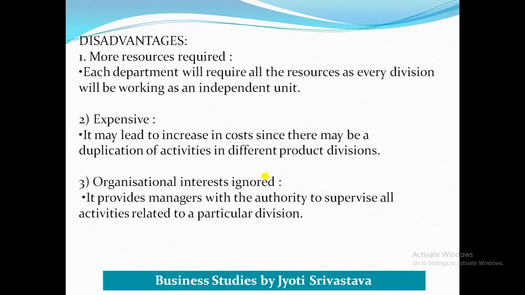Now let us see the disadvantages. As we know, there are advantages, so definitely there will be disadvantages also. So what are these disadvantages? More resources required. Each department will require all the resources as every division will be working as an independent unit. Suppose there are four divisions, like textile, cosmetic, medicine and soap. Each of these departments will require production department, purchase, means all the functions will also be there.